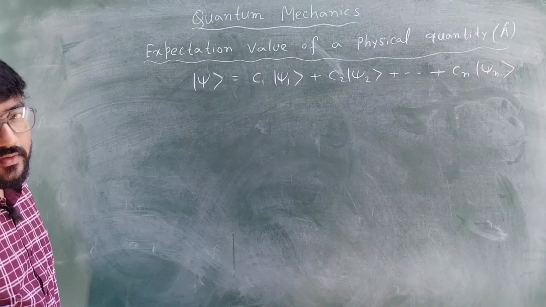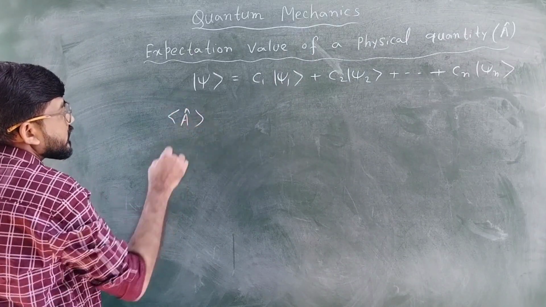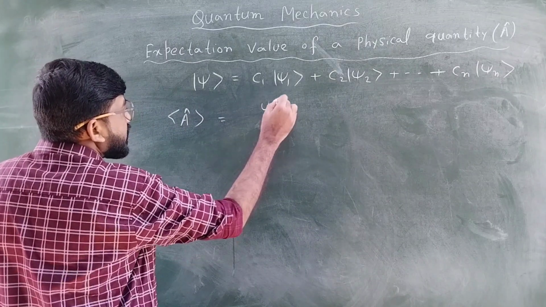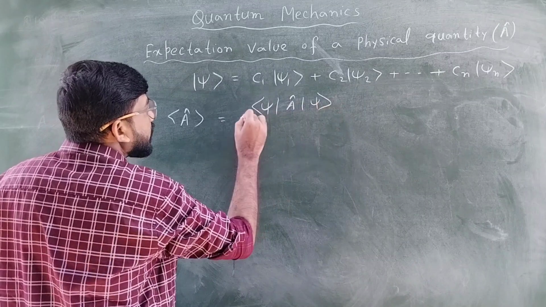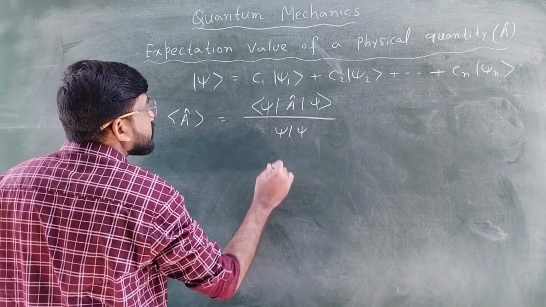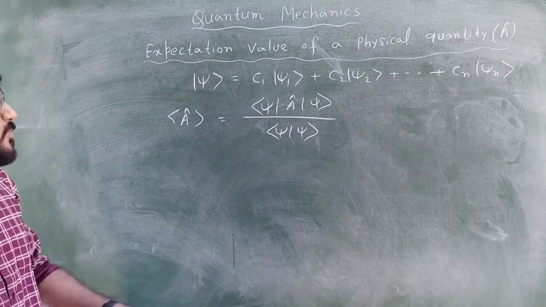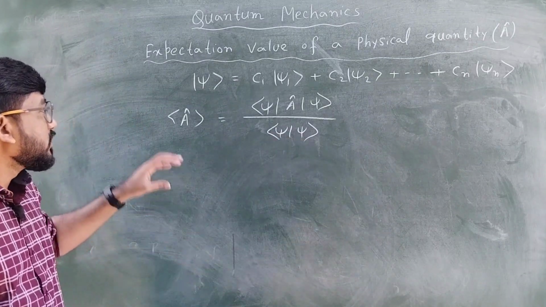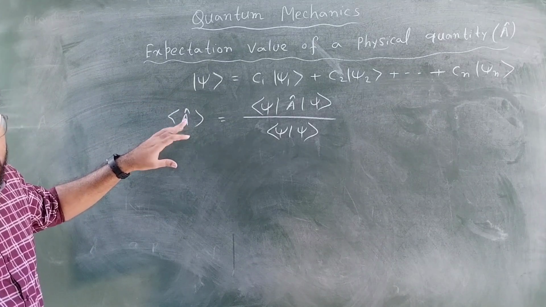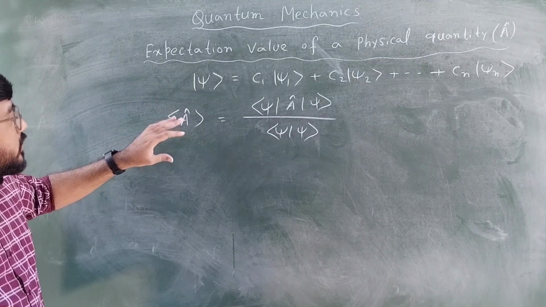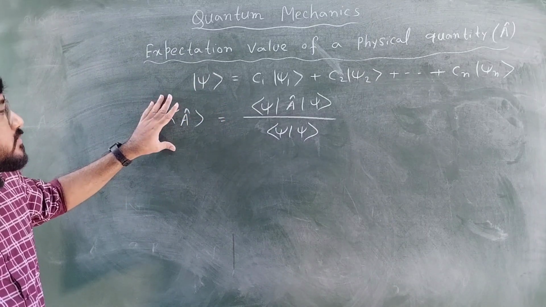Now what is the expectation value of A cap? The expectation value of A cap is defined mathematically as psi A cap psi upon psi with psi. This is actually a scalar product, and for a normalized wave function we know this scalar product is equal to 1. This is basically the average. We can express this expectation value in terms of probability also, and we will see that in this video.